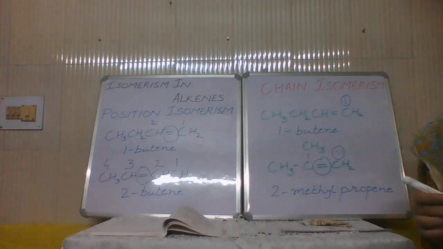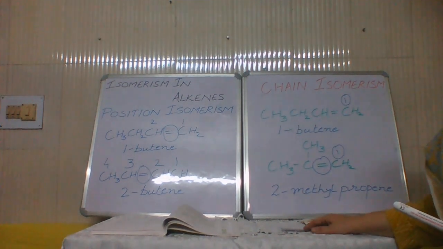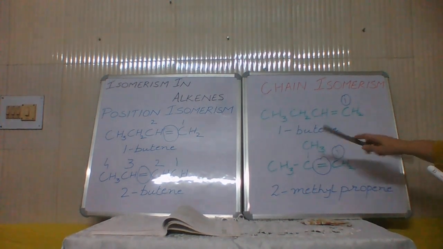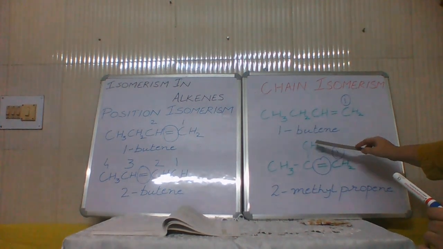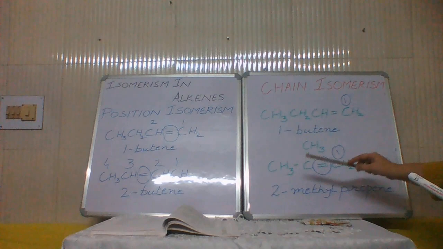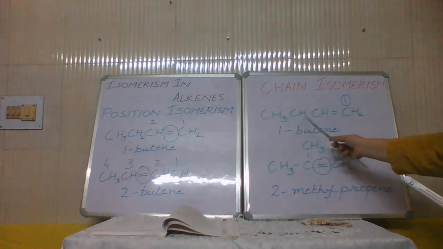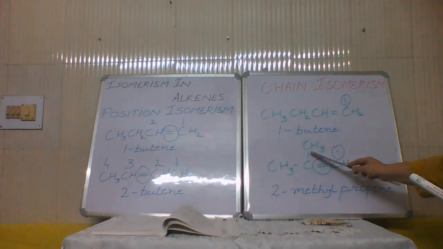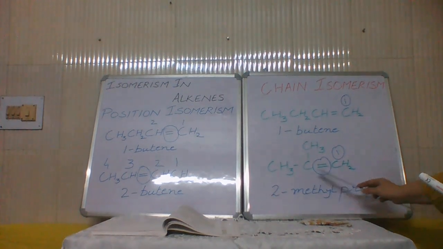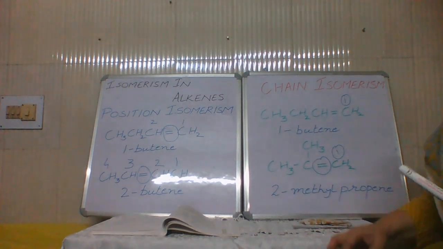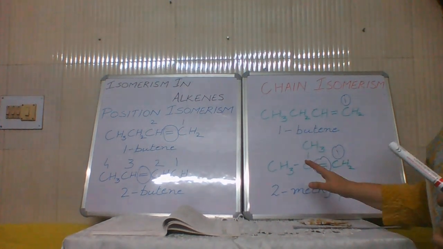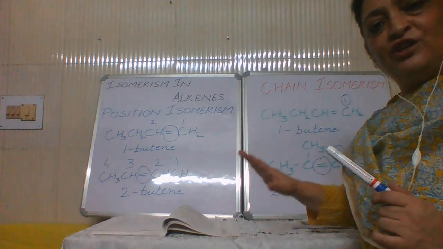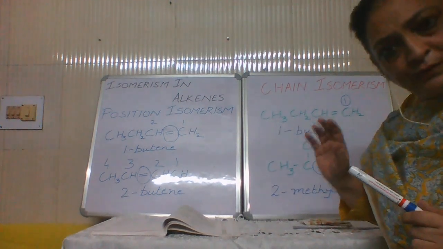We are only changing the length of the chain. We have decreased the length of the chain by 1 carbon by shifting 1 carbon from the main chain to the side chain without disturbing the position. Otherwise it will be a mixture of position and chain isomerism. This is specifically an example of chain isomerism without touching the position of the double bond.